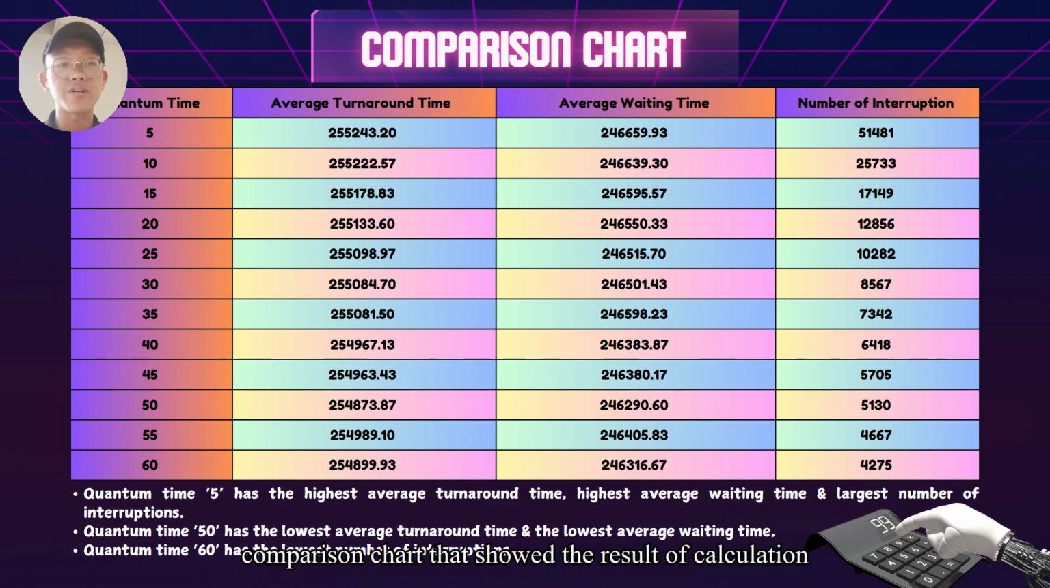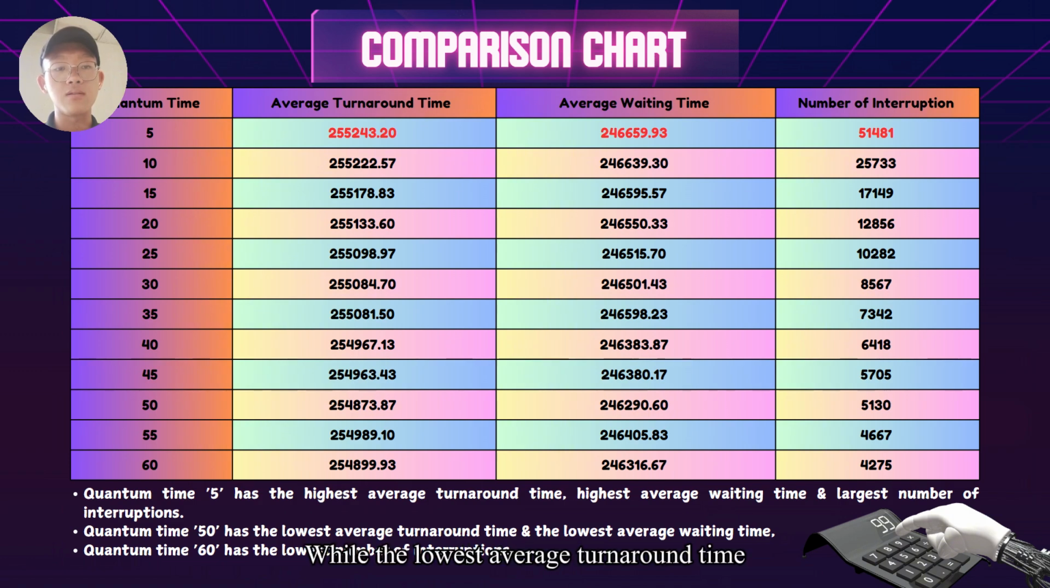This is the comparison chart that shows the result of calculation on average turnaround time, average waiting time, and the number of interrupts in different time quantum. In this table, the lowest quantum, type 5, gives the highest turnaround time, which is 255,243.20, the highest average waiting time, which is 246,659.93, the largest number of interrupts, which is